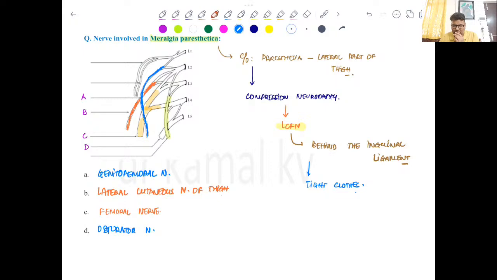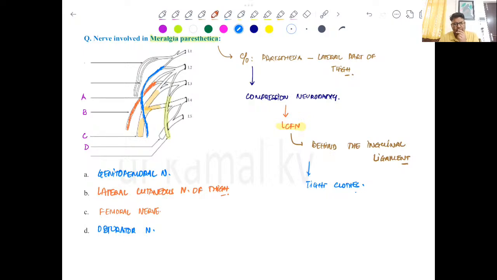So there might be some changes with the arrows which were actually shown in the picture, but this is how it is. And then we have the ilio-hypogastric and ilio-inguinal in the top two columns, right?